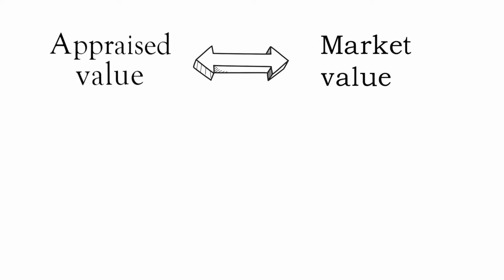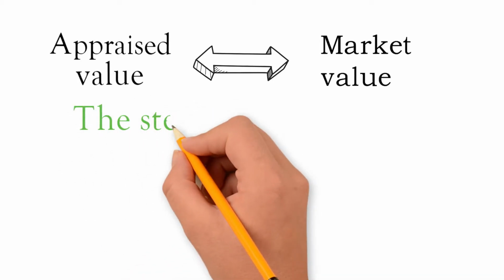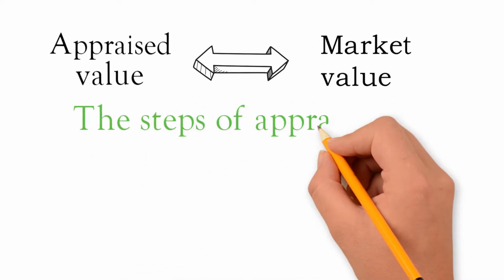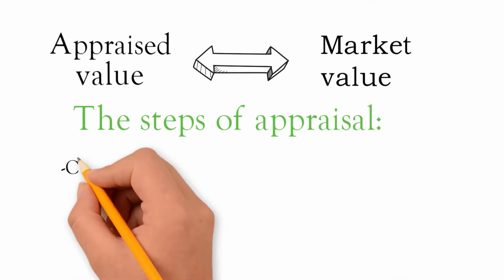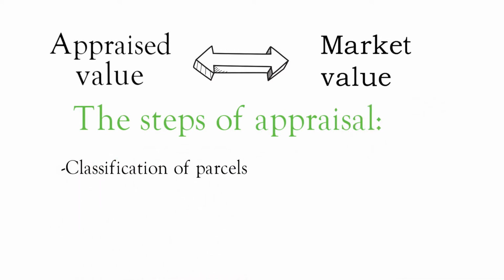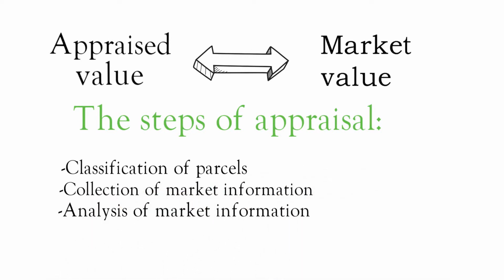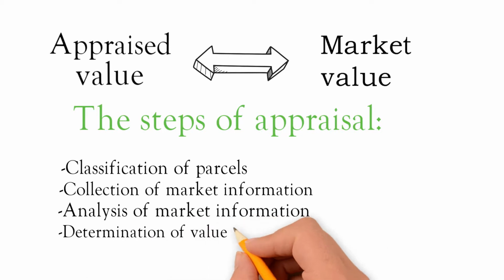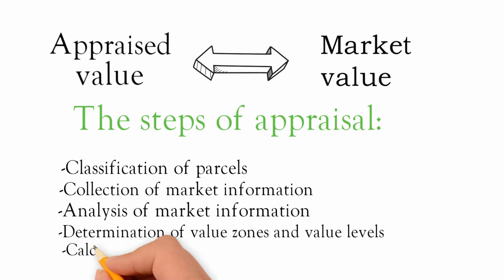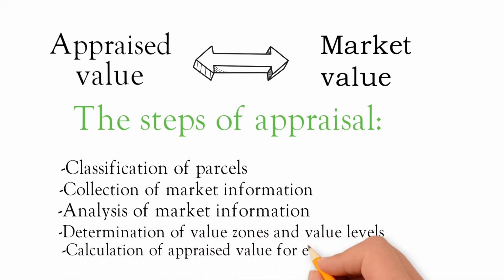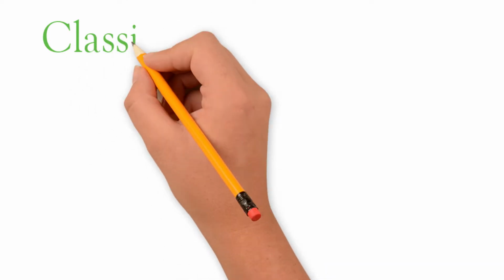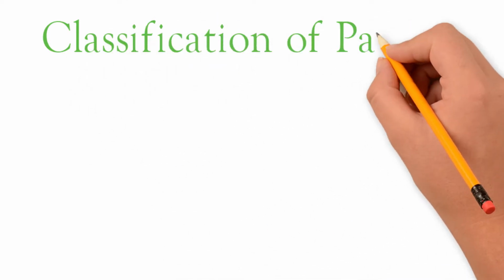Mass appraisal is a very complex process, but a little simplified, it can be described in the following steps: classification of parcels, collection of market information, analysis of market information, determination of value zones and value levels, calculation of appraised value for each parcel. In this video, we will take you through all these steps, starting with classification of parcels.